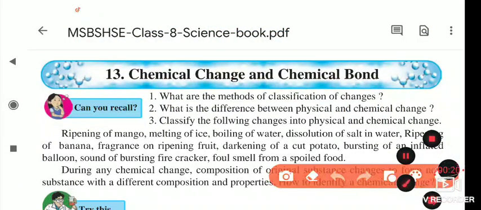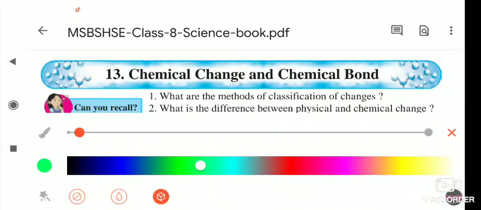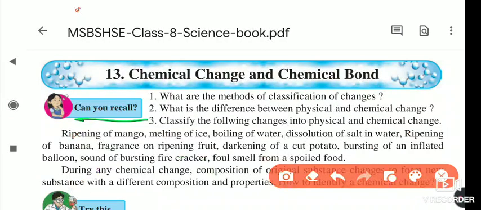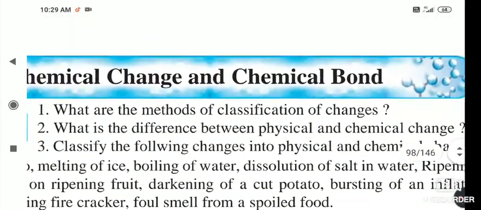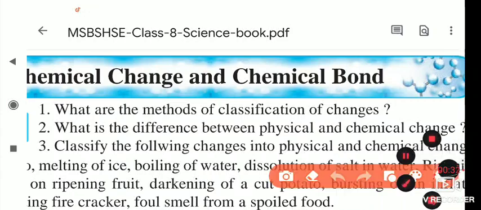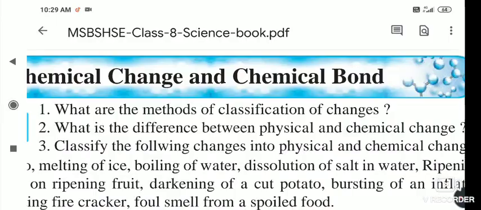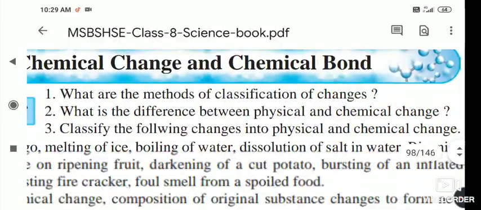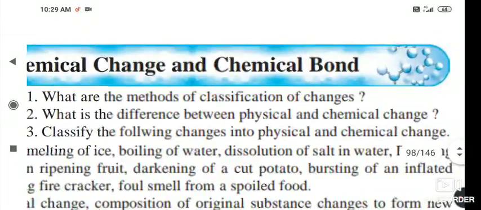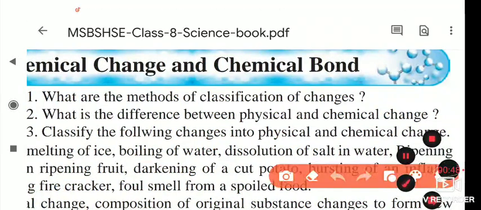So what is the first question? Let's recall. Here it is: what are the methods of classification of changes? Inside it we saw many methods: natural change, man-made change, fast change, slow change, then periodic, non-periodic. These types of changes we have already studied. Physical and chemical changes we also studied in our last standard.